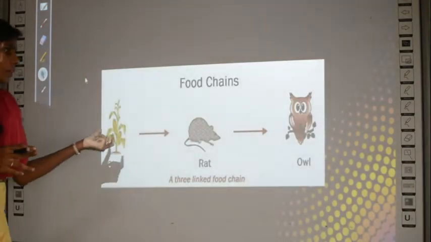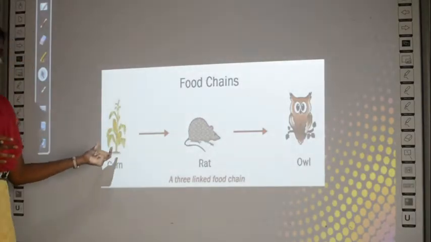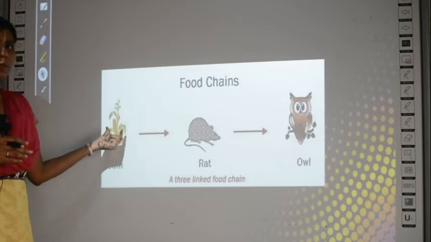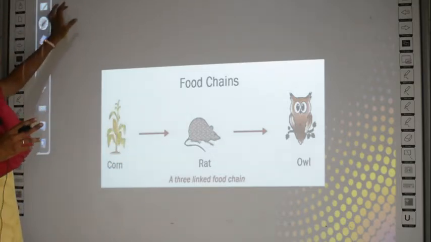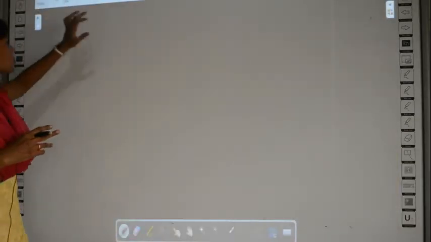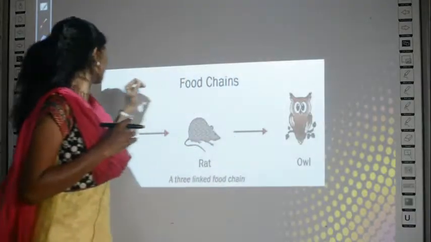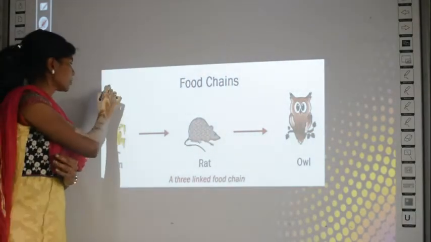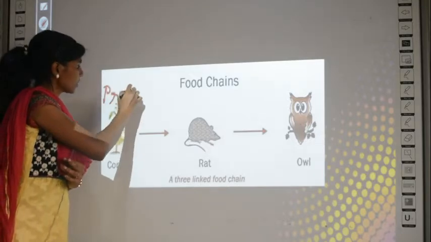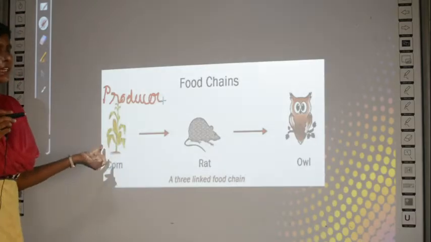Okay. So, this is the first example. Here you can see a plant, no? So, what is this? This is a producer. Why producer? Because it is the one which produces food.